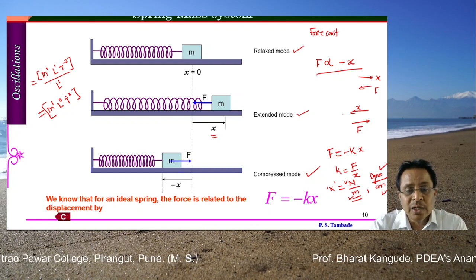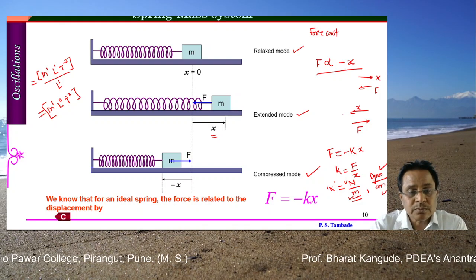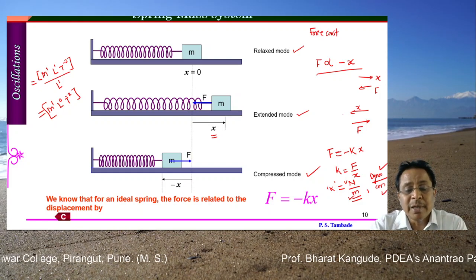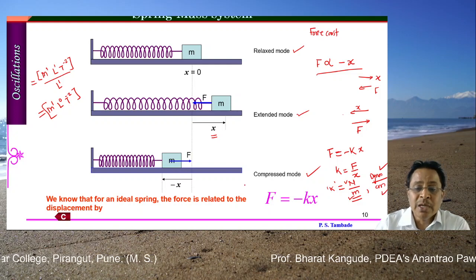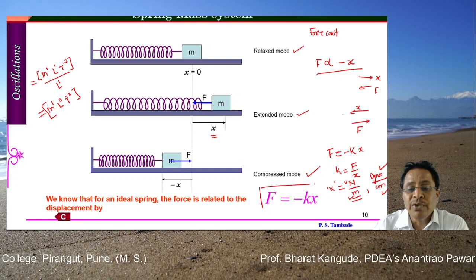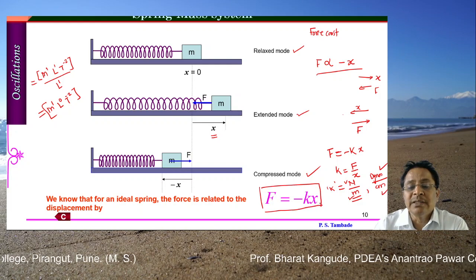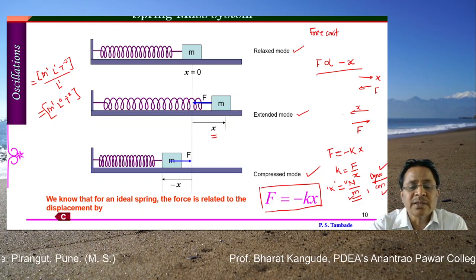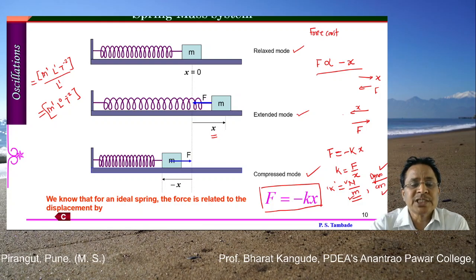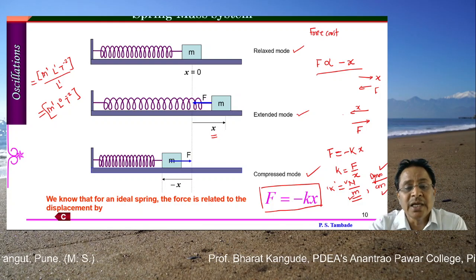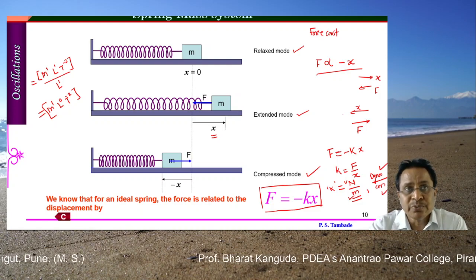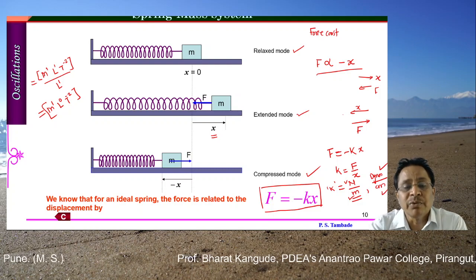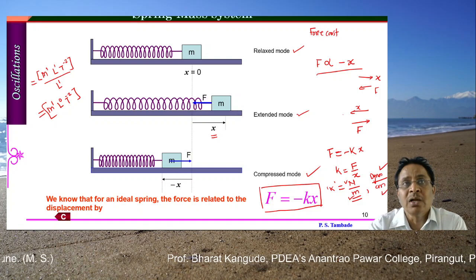Once we know the equation for the force in such a case and the displacement, it is given by F is equal to minus kx. So remember, this is the only force we have in this type of motion, and that decides the further course. Only one force. This force is called the restoring force, and it is responsible for the continuation of the motion. We equate this force with Newton's law of motion, and then we get the equation of motion, or differential equation of motion.